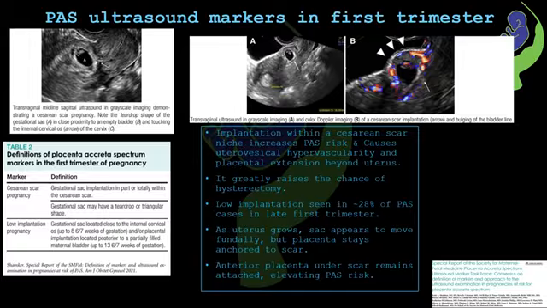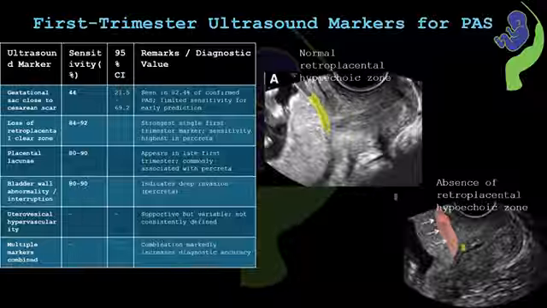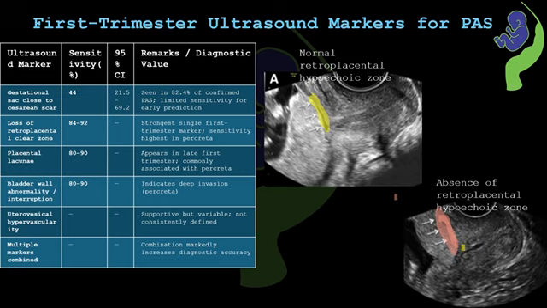So, cesarean scar pregnancy and low implantation of the pregnancy should warn us to monitor these pregnancies for Accreta spectrum. In addition to other first trimester markers we discussed, loss of the retroplacental clear zone is one of the most reliable early signs and strongly suggests abnormal placental invasion. The presence of placental lacunae as well as bladder wall abnormalities also raises concern for deeper invasion.